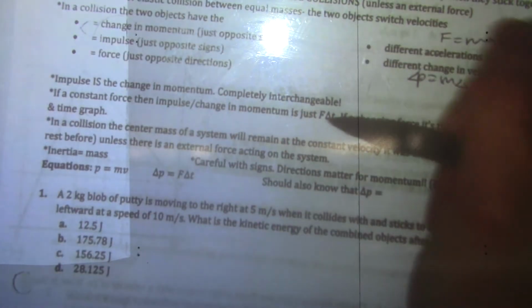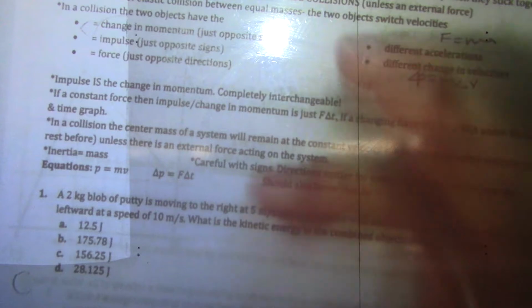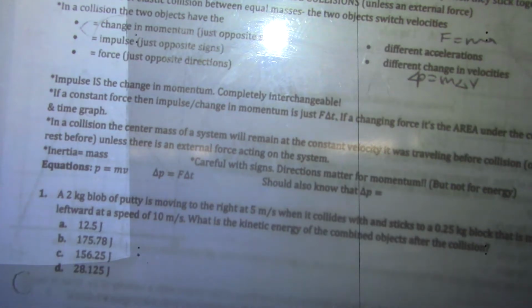Impulse, same thing as change in momentum. If you have a constant force, then you can just do F delta T to get the impulse or change in momentum. If it's a changing force, then you have to actually do the area under the force time graph.